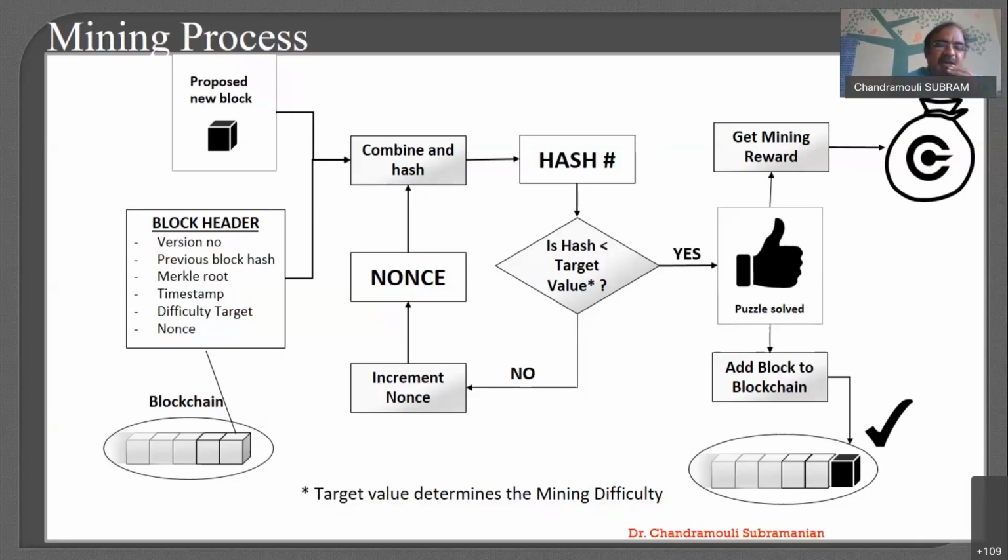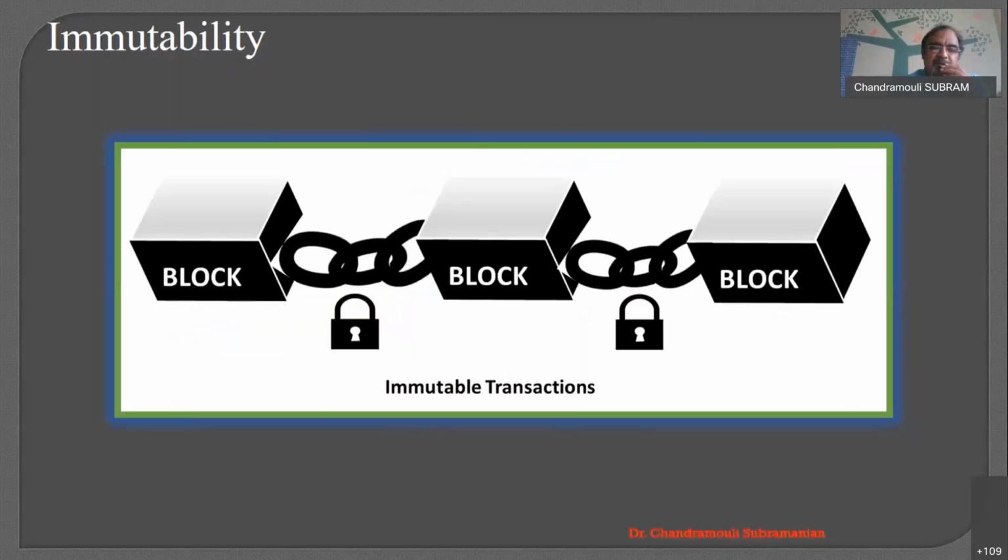There is also a difficulty target given. In addition to the nonce, they will try to increase the difficulty as you move on. For example, let's say that adding the second block or third block will be easier, but adding the 100th block will be very, very tough, because the toughness number will keep on increasing. That is called the difficulty target, right? That is also part of the block. So this is a simple hashing mining algorithm.